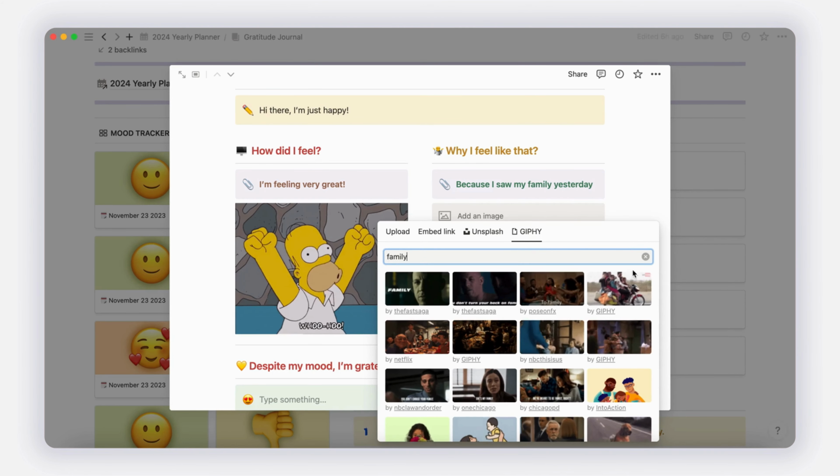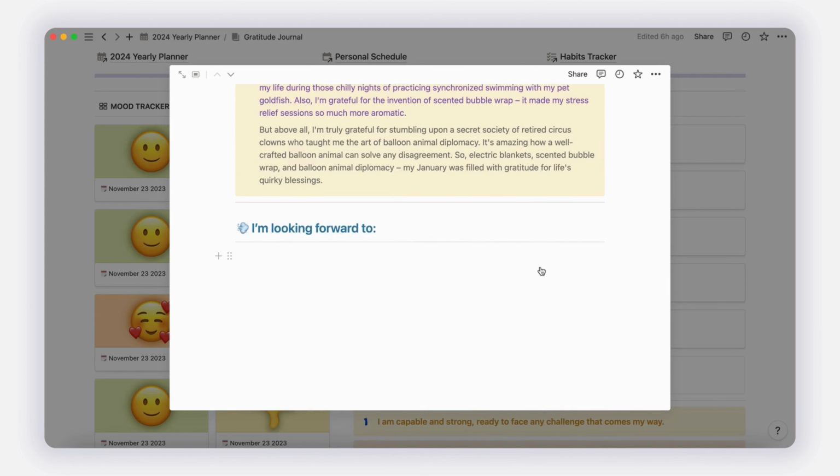Notion serves as an excellent platform for maintaining a digital gratitude journal by providing a centralized space for reflection. With its customizable templates, you can create dedicated sections for daily entries, incorporating multimedia elements like images or links to enhance your expressions of gratitude. The platform's organization features and tagging capabilities make it easy to revisit and analyze moments of gratitude over time, allowing for a visual journey of personal growth and positivity.